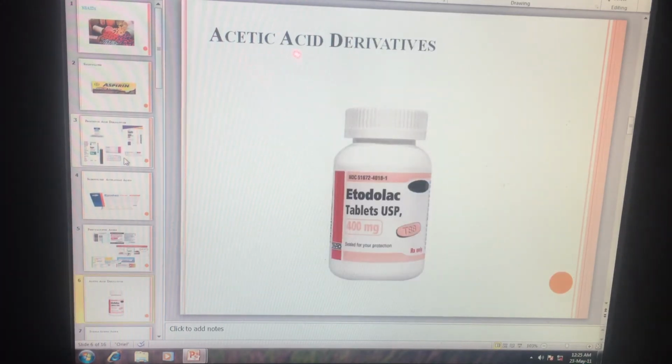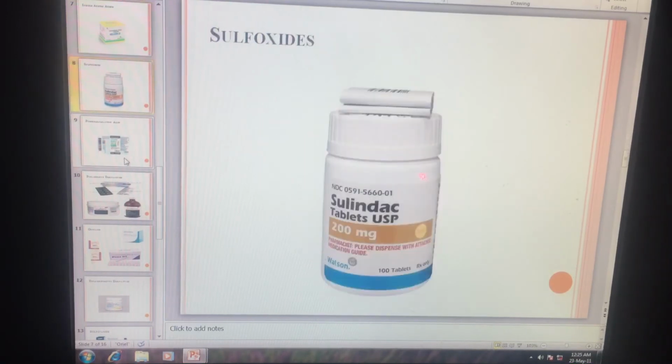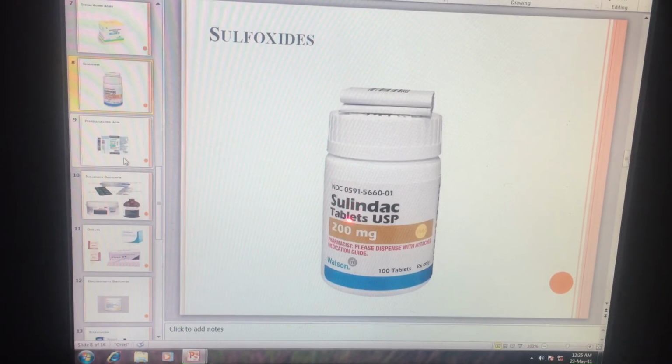Next is acetic acid derivatives, so it includes etodolac and the dose is 400 mg. Next is indole acetic acid, so it includes indomethacin capsule and they are available in a dose of 25 milligram. Next is sulfoxide, so it includes sulindac available in a dose of 200 mg.